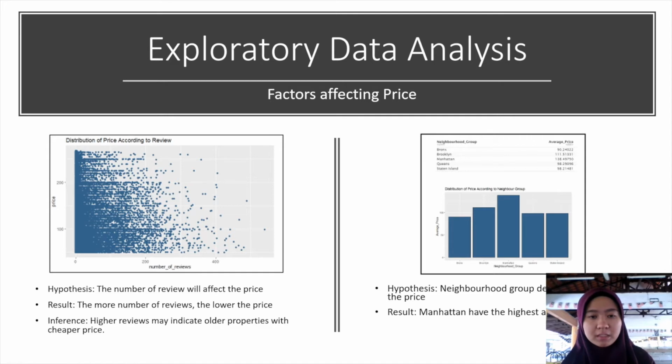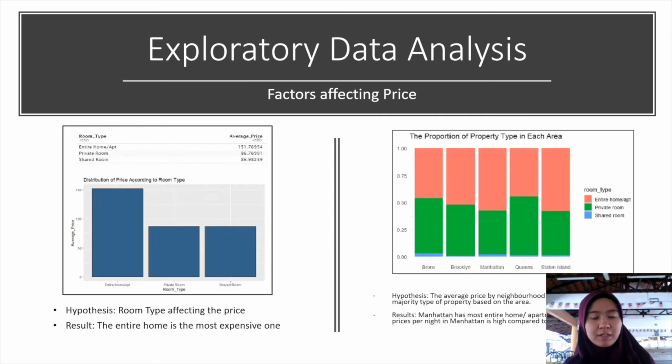This is maybe because the higher number of reviews is because it is an old property, so it can have a cheaper price. Then on the right plot, which is the distribution of price according to neighborhood group, we average the price according to neighborhood group, and then we can observe that Manhattan has the highest price. This may indicate that Manhattan has a higher living cost.